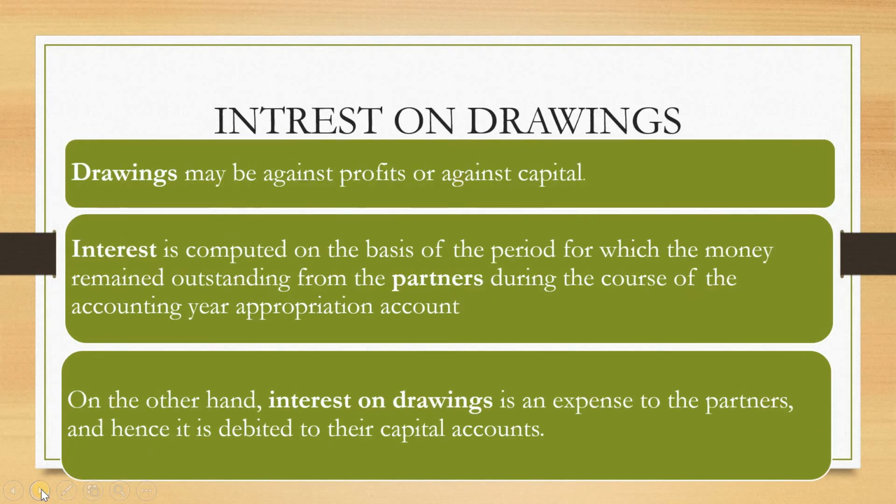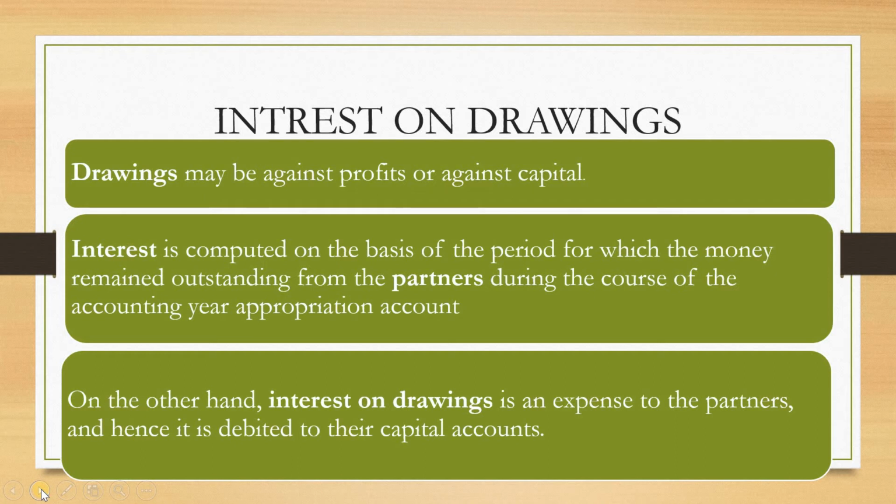Drawings may be against profits or against capital. A partner may withdraw profit or capital. Whatever profit or amount he is withdrawing is known as drawings, and we charge interest for the amount which we have given to that partner for using. Interest is computed on the basis of the period for which the money remained outstanding from the partners during the course of the accounting year.